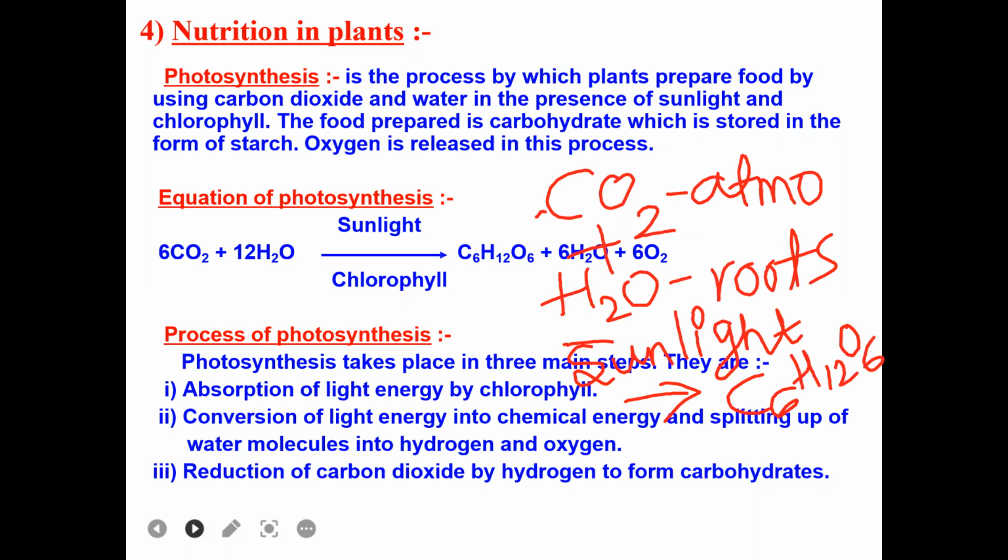Okay, so to form a food, that is a glucose carbohydrate. Along with the carbohydrate, oxygen is released as a byproduct.